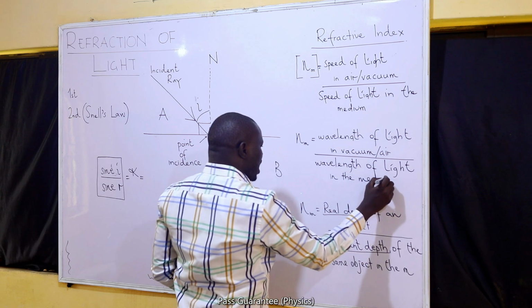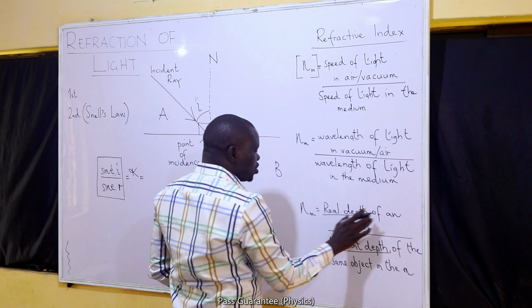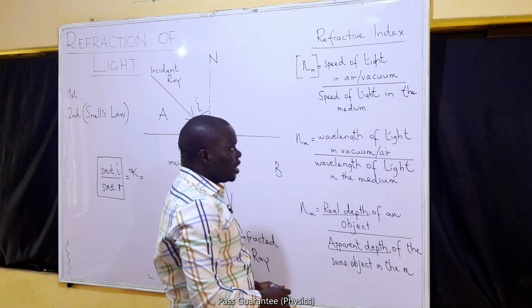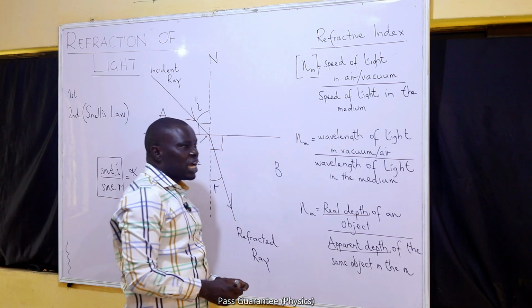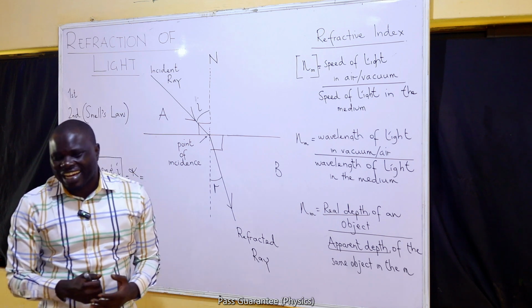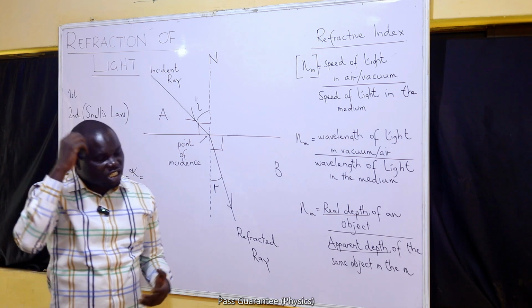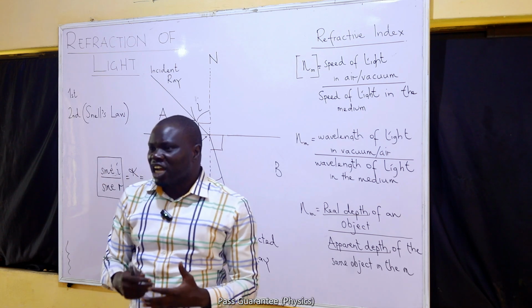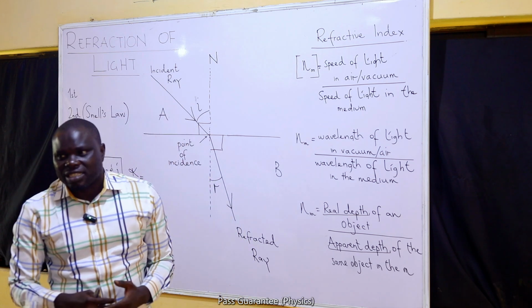And lastly, I can use the real depth of an object over the apparent depth of an object. I'm going to explain all of this because I told you that refraction affects the speed, the wavelength, and the direction of light.